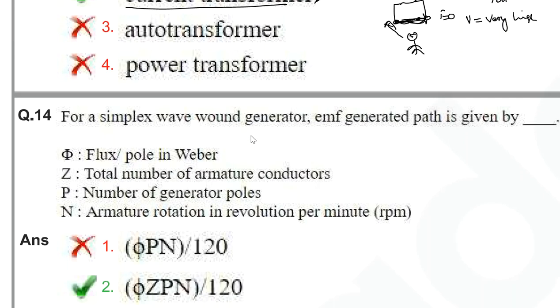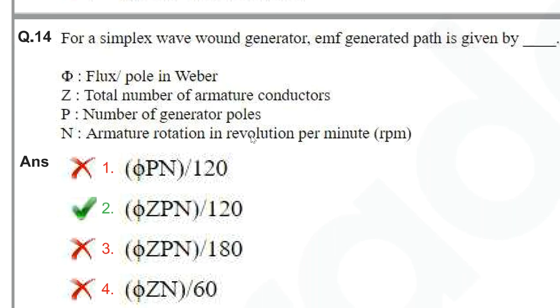Next one, it's a basic question asked in electrical machines: for a simplex wave wound generator. Simplex wave means the number of parallel paths is equal to 2. The EMF generated is given by the basic formula Eg = ΦZNP/(60A).